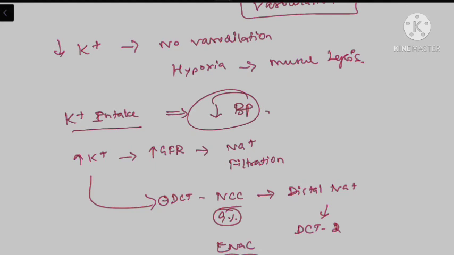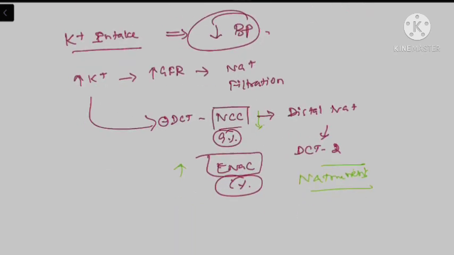When the patient is given excessive potassium, the epithelial sodium channels are excessively activated. At the same time, the sodium chloride co-transport is inhibited. So this will explain the natriuretic effect of potassium intake. This natriuresis will explain the decrease in blood pressure by excessive dietary potassium.